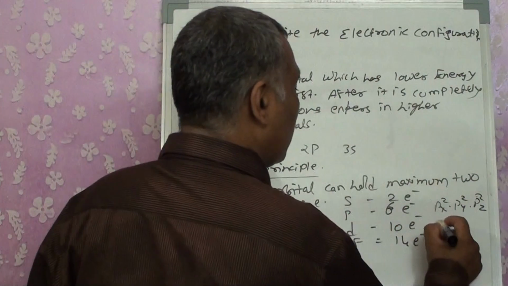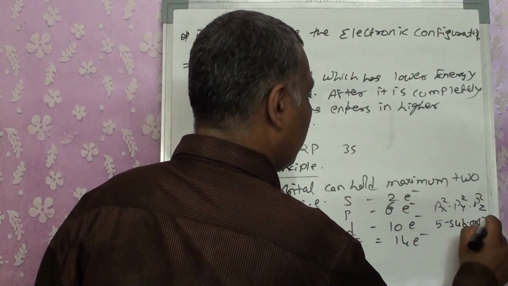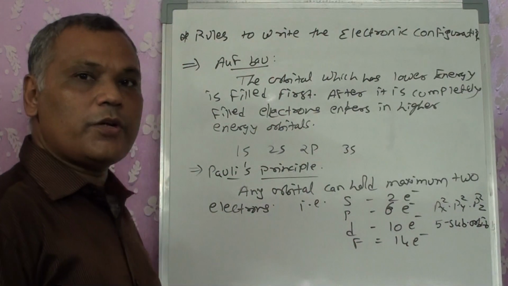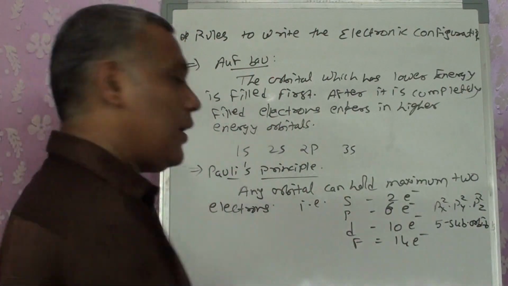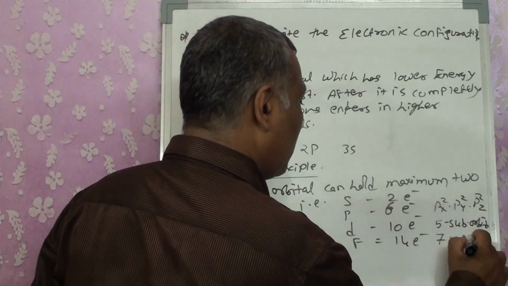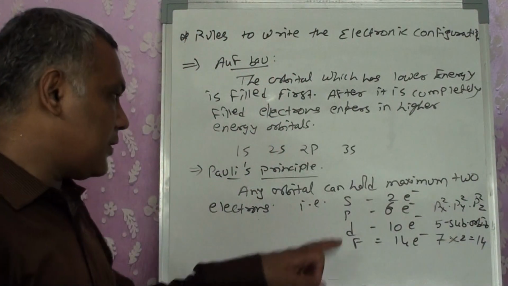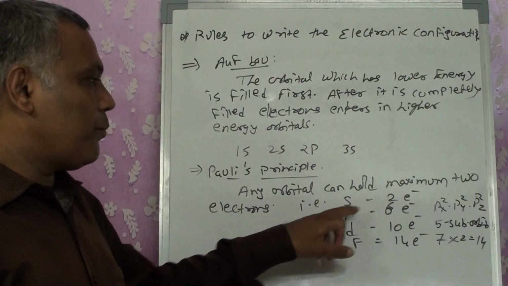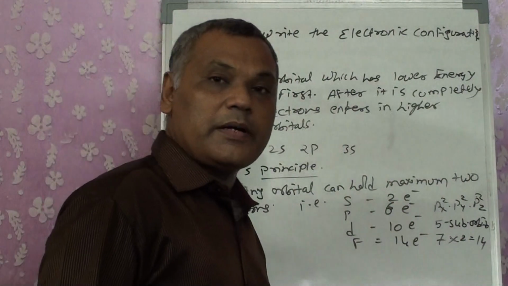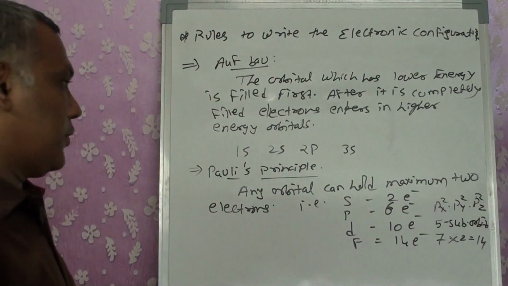For d, 5 suborbitals, each holding 2 electrons, so total 10. For f, 7 suborbitals, so total 14 electrons.